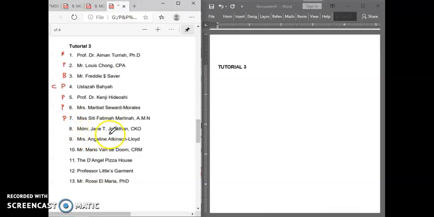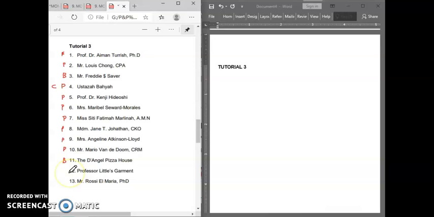Madam Change T. Jonathan CKO is also a personal name. Mrs. Angeli Atkinson Lloyd is a personal name. Mr. Mario Van Dam Dong CRM is a personal name. The D Angle Pizza House is a business name.